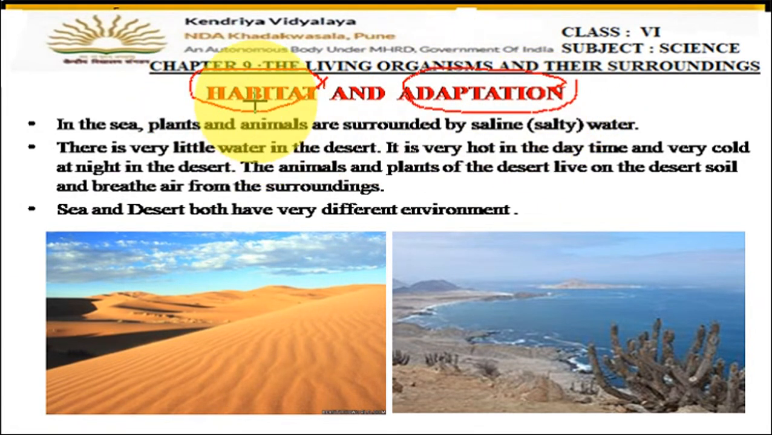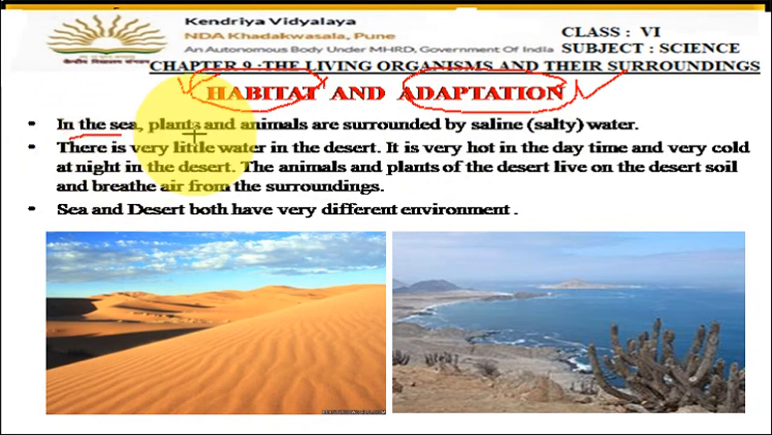So as I told you, habitat is the living place of the organism. Whichever plant or animal, the place where they live, that area we call a habitat, okay? And adaptation means the special changes in the body due to which the organism can live in a particular area, right? Adaptation means some special changes in the body, so that that particular animal or plant can live in that particular area.